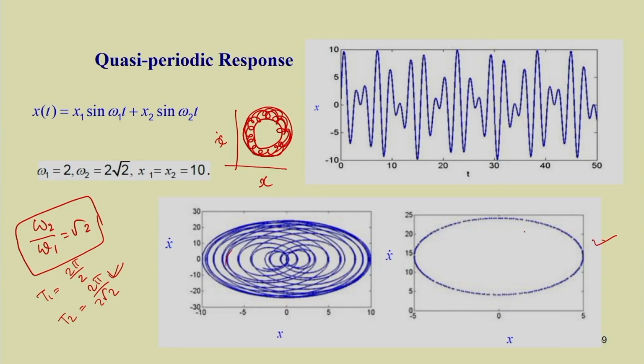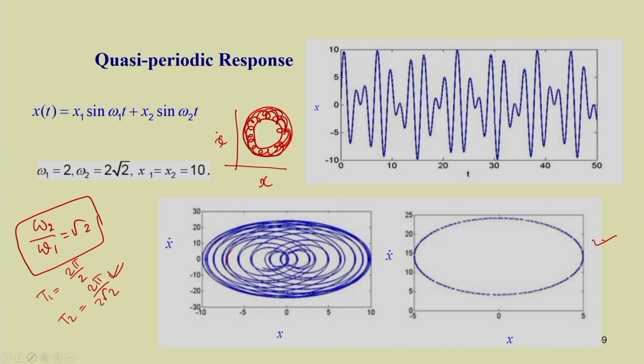In case of a quasi periodic response, the points will be placed on a closed curve, and easily you can distinguish between periodic and quasi periodic, and later we will see the chaotic response. If I have a chaotic response, the Poincare section will fill up the whole space. In that way you can distinguish between periodic, quasi periodic and chaotic response.